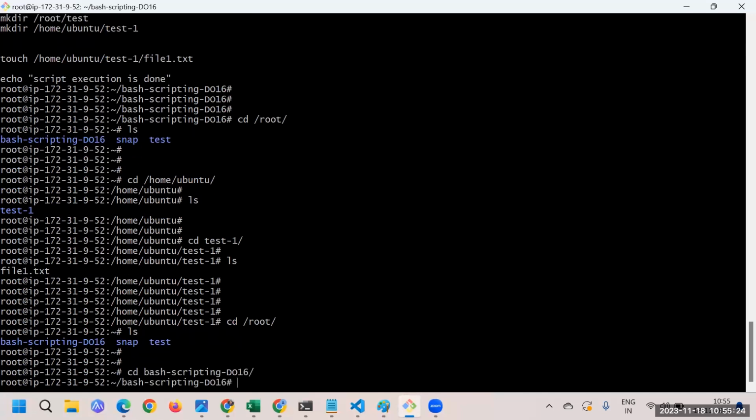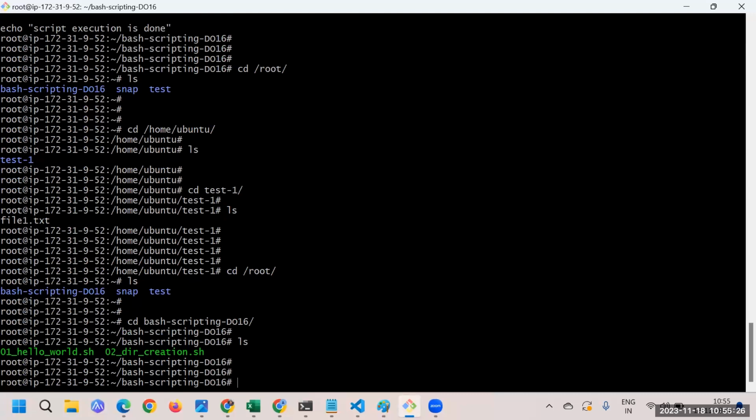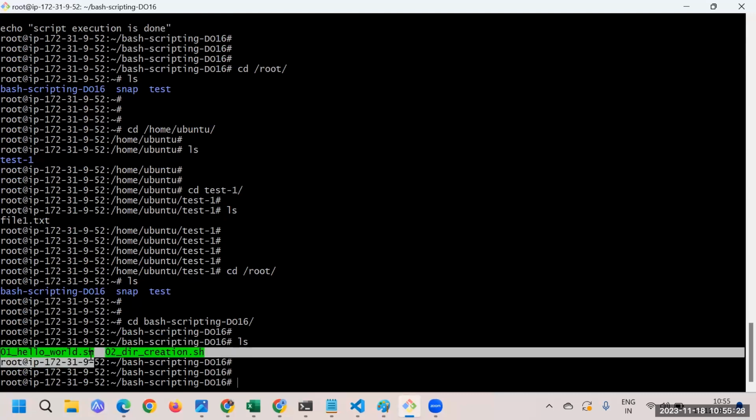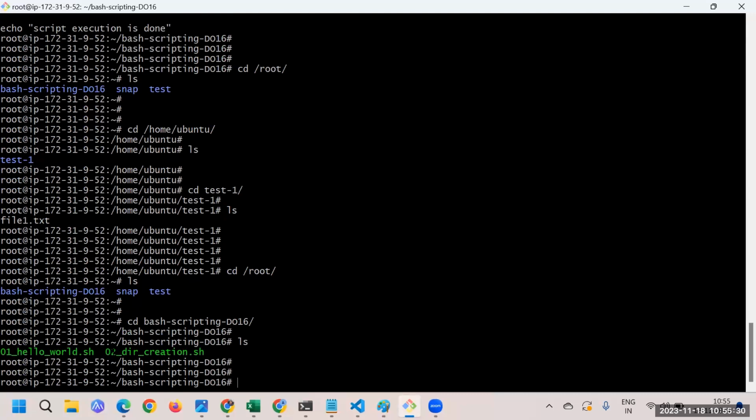Great. So now at this point, I'll go back to the /root location and go inside bash scripting. These are the two simple scripts we have executed so far: hello world, and then the one where we created some folders.